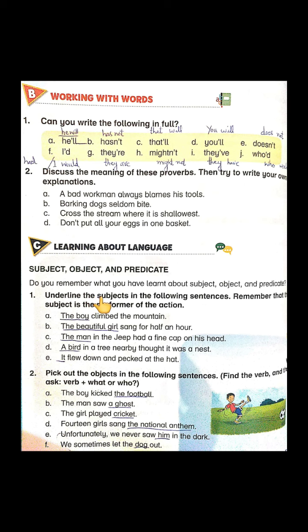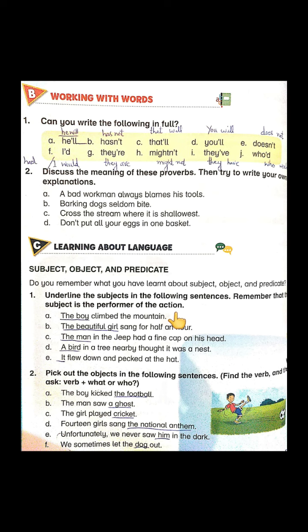Do you remember what you have learned about subject, object and predicate? Can you recall something in your mind? Because we have done these exercises in our previous classes. Okay, let's see what they want us to do here. Underline the subjects in the following sentences and remember that the subject is the performer of the action. Right. Students, they have given us sentences and they want us to underline subject, object and predicate.